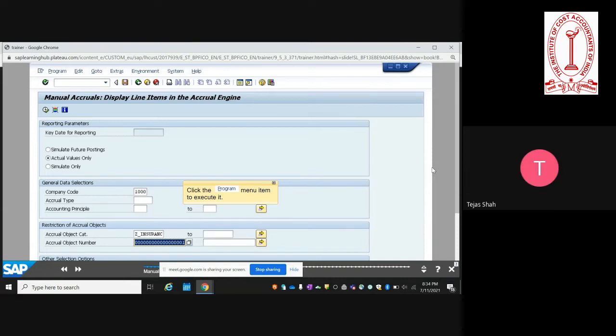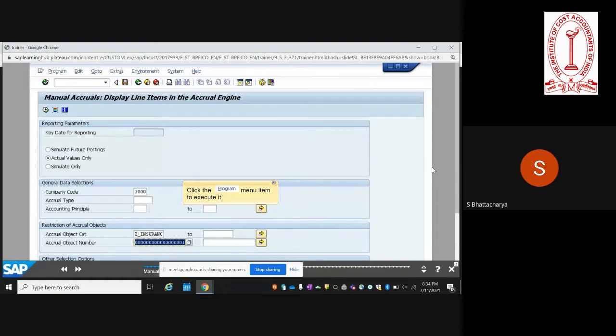So in accounting principle, we'll have to select whichever is the books of accounts in which we have to do it. And what are the accrual types in the general data structure? Accrual type. So there are some standard objects which are given, that is, what kind of accrual it is, so it can be used, it is not mandatory.